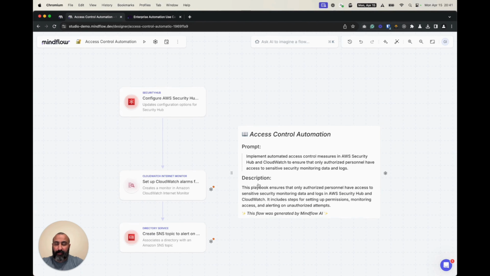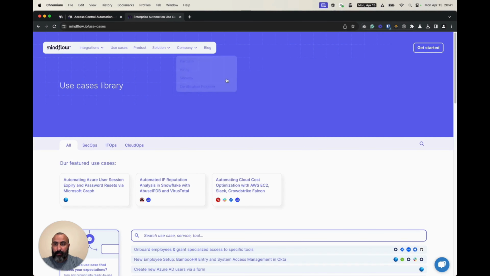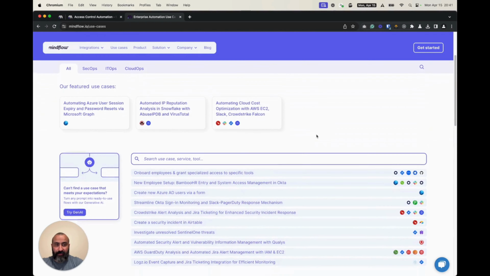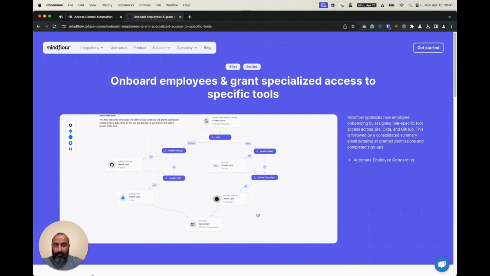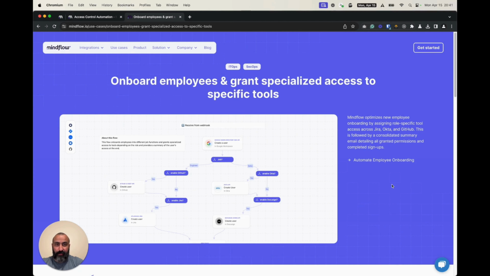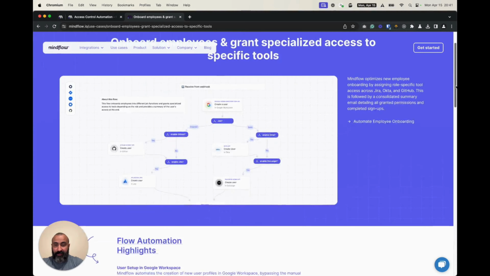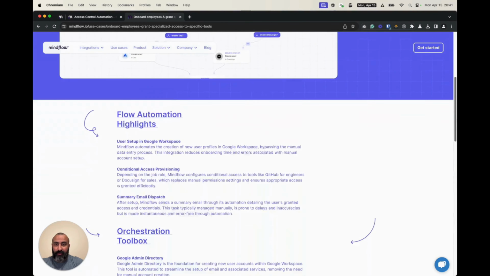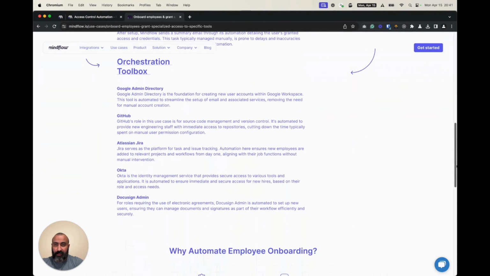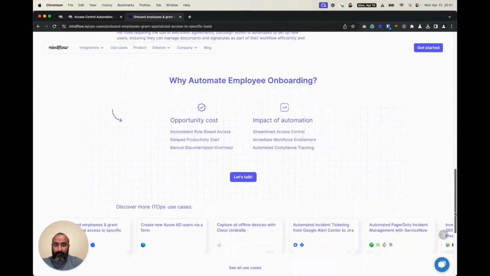We have also a few templates on our website. Some use cases that we already have drafted here in the list, and we can see how it can be implemented as an example. This is something that you can get inspired from, and you can also use them as templates. On the website, you have the description of the workflow, but also the full detailed idea on how it can be used.